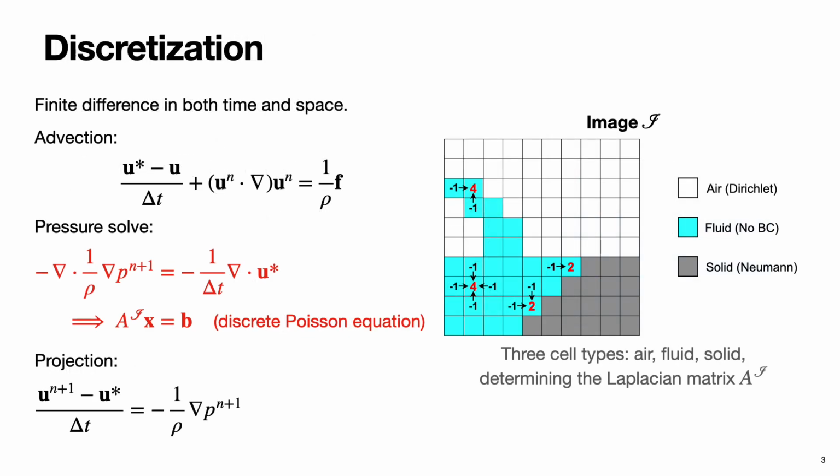Solving the incompressible equations involves three steps: advection, pressure solve, and projection. The pressure solve is the most expensive part. With the standard 5-point stencil finite difference discretization, it reduces to solving a discrete Poisson equation. For large-scale problems, it yields a large linear system, which is also ill-conditioned. Moreover, finding an effective preconditioner to iteratively solve those systems is extremely challenging.